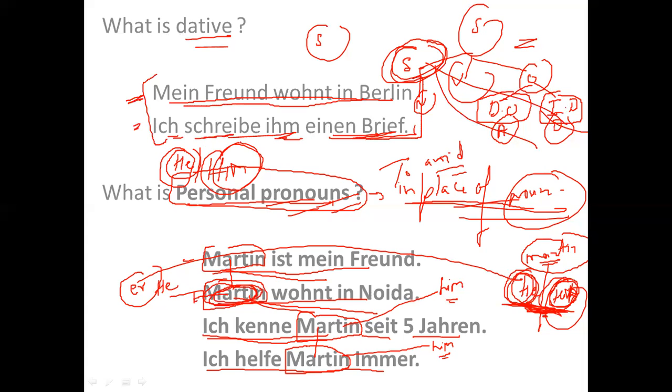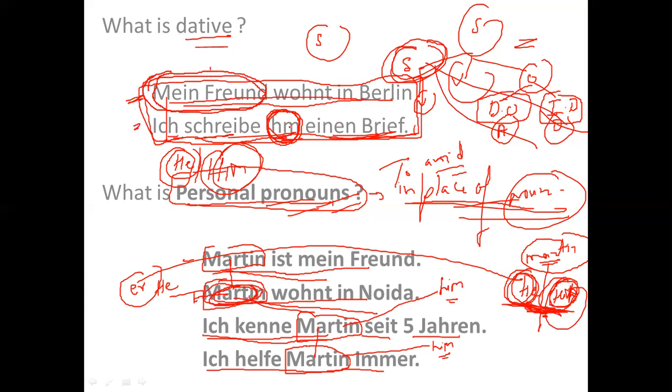So we need to identify what is the personal pronoun in these two sentences. The personal pronoun is him, right? This is the personal pronoun which we have used in place of my friend. I could have written my friend lives in Berlin and I write my friend a letter.